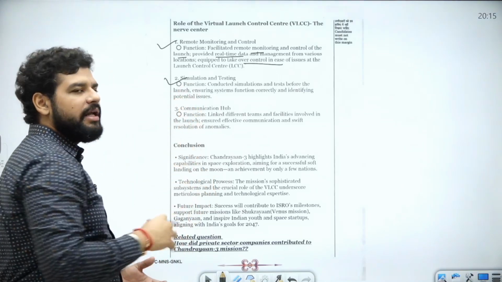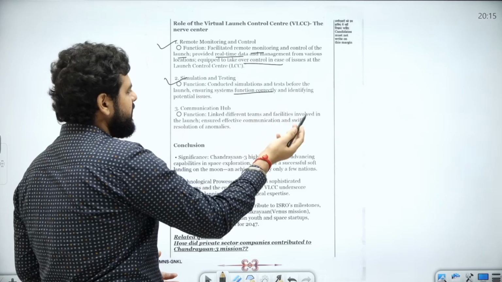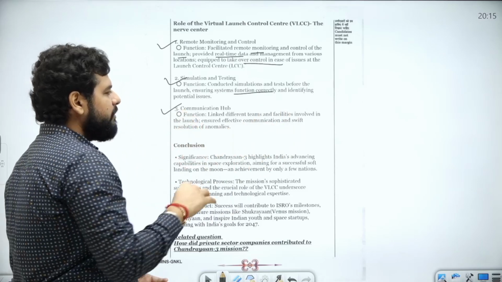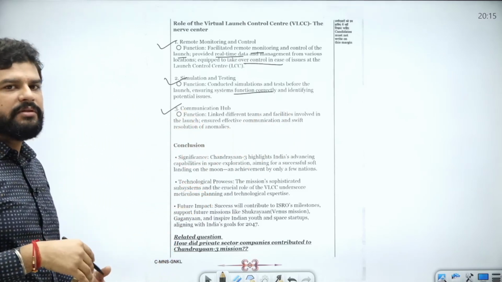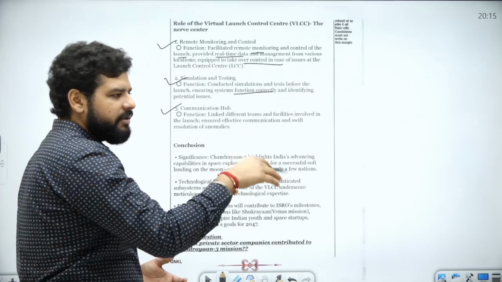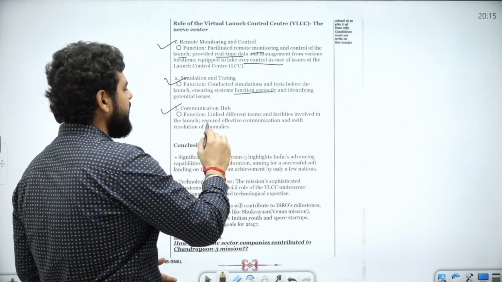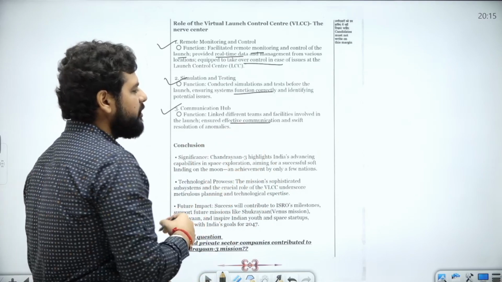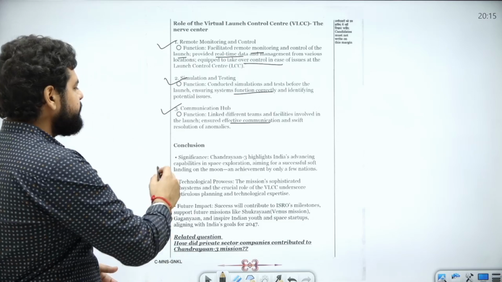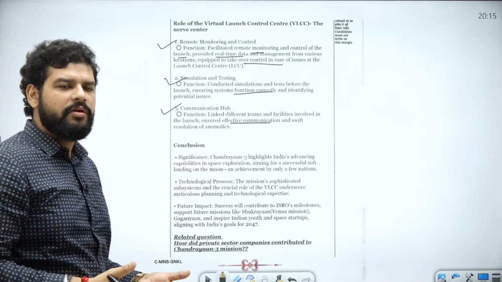Simulation and testing was done with the help of VLCC, right? So that everything is functioning correctly. Communication hub, it was where different teams were connecting together, and every facility, wherever there was a human and sensors, this was getting connected here, because of which effective communication was done. And if there was any anomaly, it was quickly resolved.